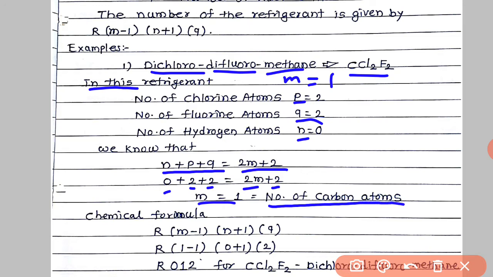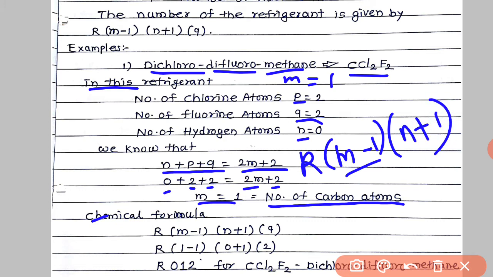Now for naming purposes, see the chemical formula. It is R into bracket m minus 1, the first digit of the number, then n plus 1, and then q is the third digit. This is the formula for the nomenclature. Now we just write the values of m, n and q in the given formula.